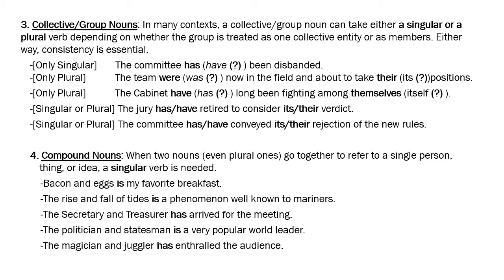Whenever you want to test whether a plural sense is emerging, try to add an associated word. Suppose I say the committee members. If I put the word members, then obviously I have the plural sense in mind. So if I say the committee members have been disbanded, now obviously you can't disband a member.